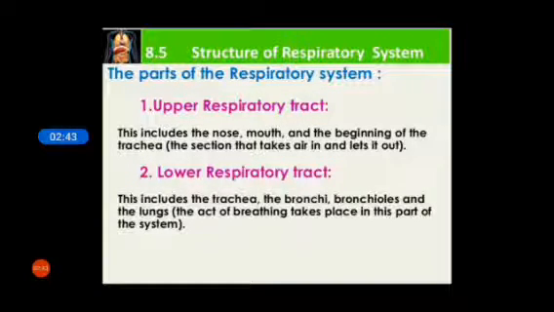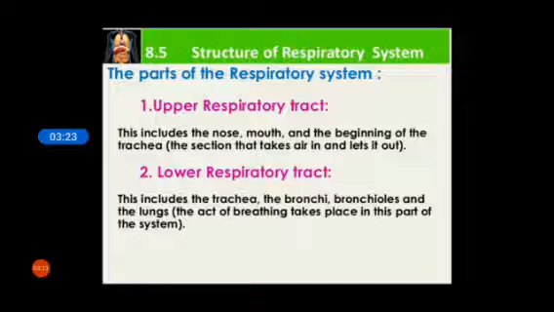The respiratory system has two parts, that is the upper respiratory tract and the lower respiratory tract. The upper respiratory tract includes the nose, mouth and the beginning of the trachea. In the upper respiratory system, which organs are involved? That is the nose, mouth and upper part of the trachea, the section that takes in air and lets it out and releases carbon dioxide.